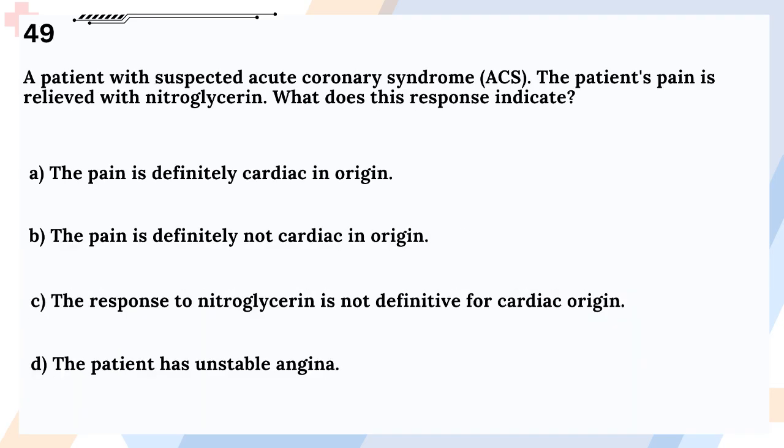Question 49. You are managing a patient with suspected acute coronary syndrome, ACS. The patient's pain is relieved with nitroglycerin. What does this response indicate? A. The pain is definitely cardiac in origin. B. The pain is definitely not cardiac in origin. C. The response to nitroglycerin is not definitive for cardiac origin. D. The patient has unstable angina.